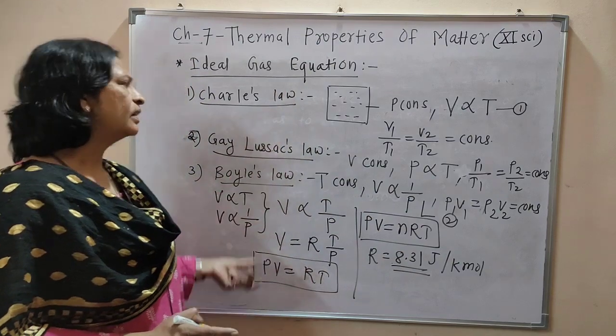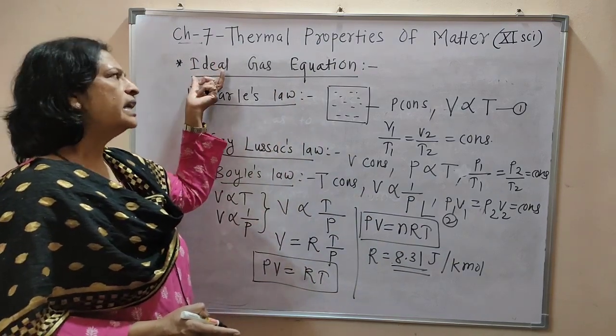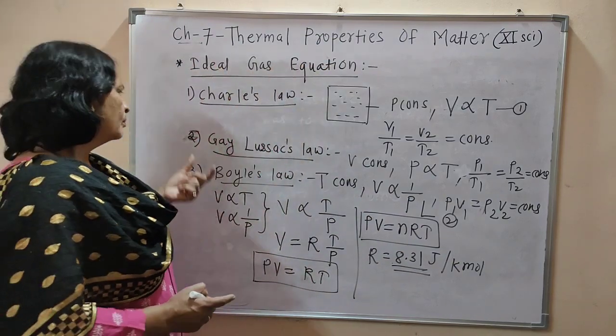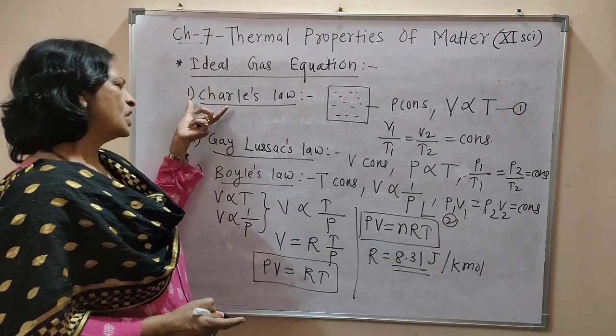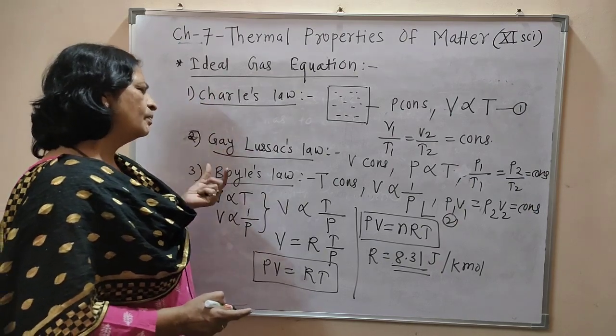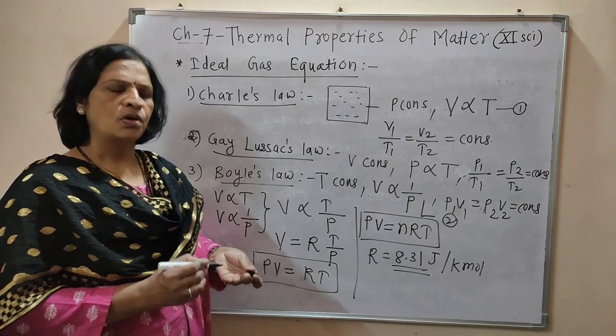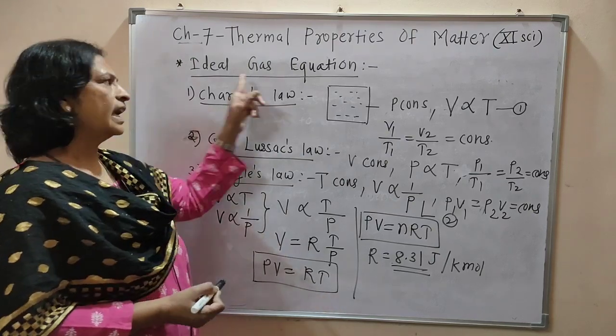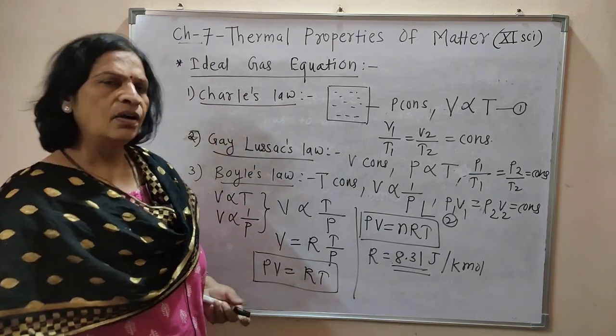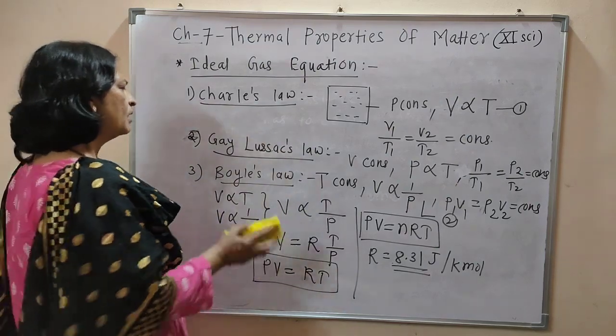In this manner we can obtain the ideal gas equation by using these three laws: Charles law, Gay-Lussac's law and Boyle's law. I hope all of you understood this ideal gas equation very well. Now we have to study thermal equilibrium.